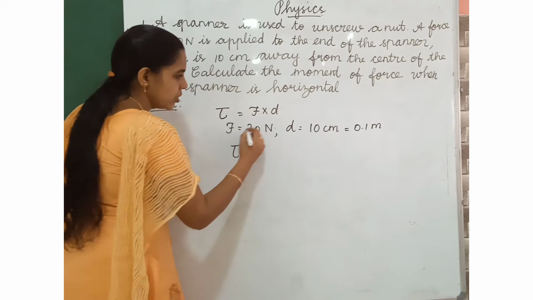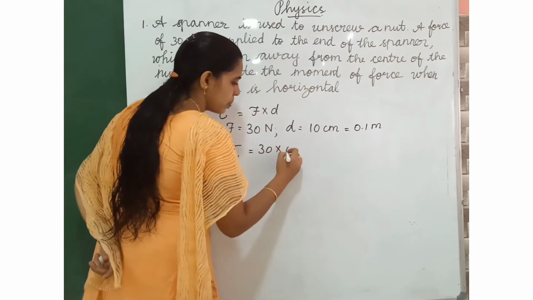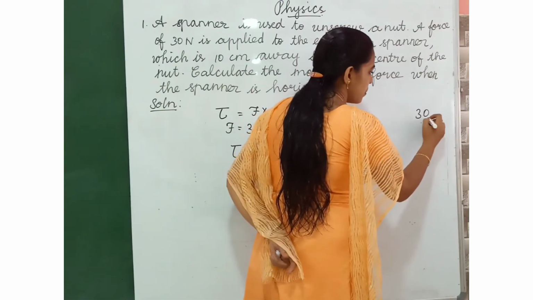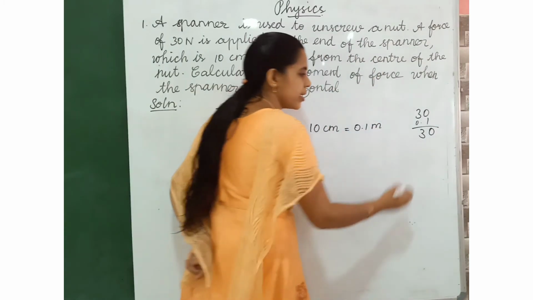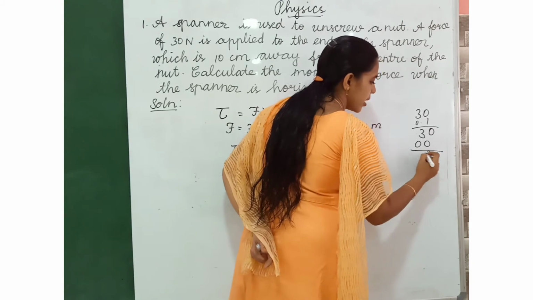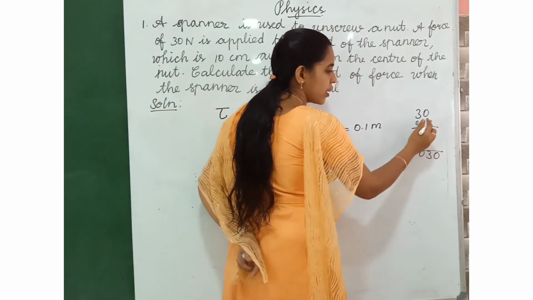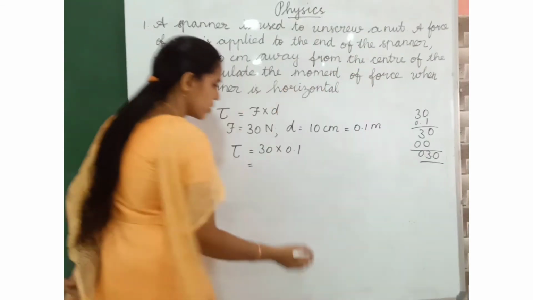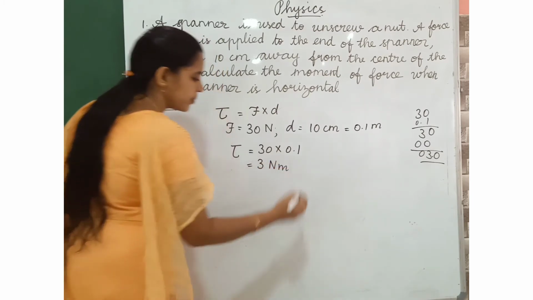Tau is equal to F into D, so 30 into 0.1. After one decimal place, we have to keep the dot here. So the answer is 3 Newton meter.